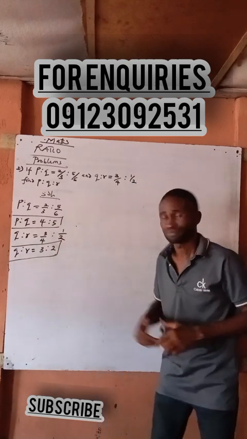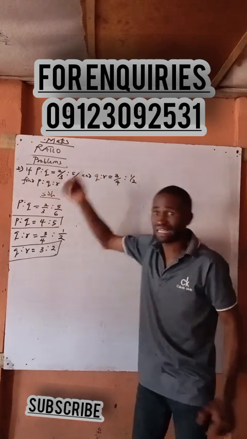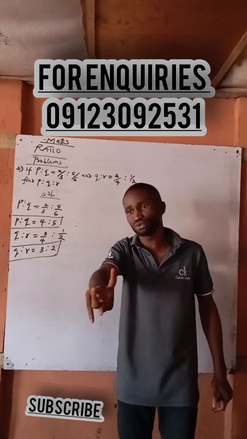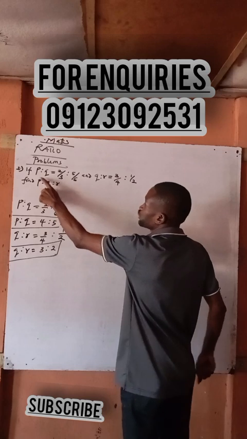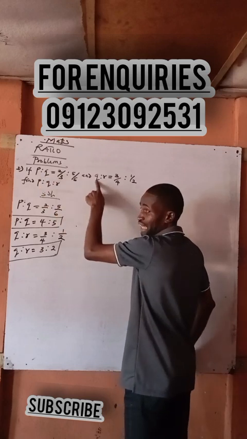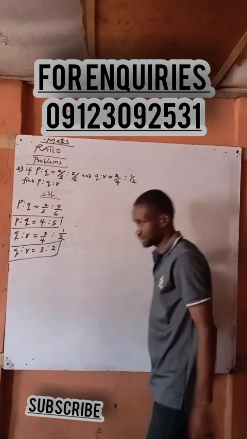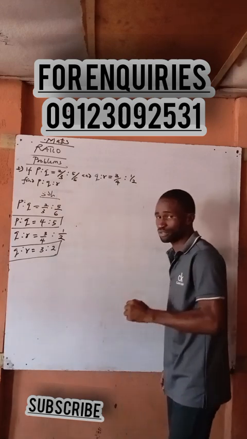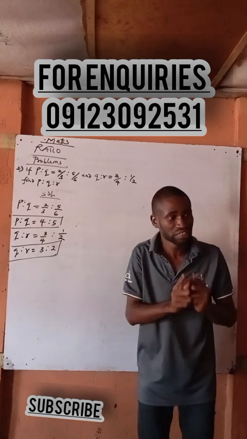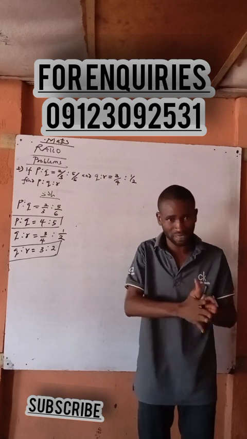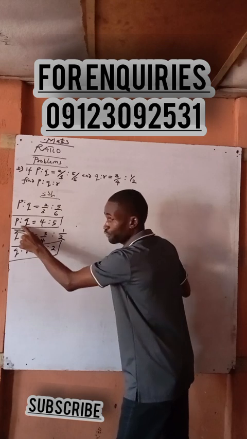Now, we now say something. Among these quantities that were given, you are going to check the one that appears twice. The one that appears twice, you are not going to touch it. Are you there? Why? Now, Q is here and Q is here. But P appeared 1 and R appeared what now? 1. P appeared 1 and R appeared what? 1. So that means those quantities that appeared once are what we are going to make the subject of the formula. So if I come here, this one will not be from here now.